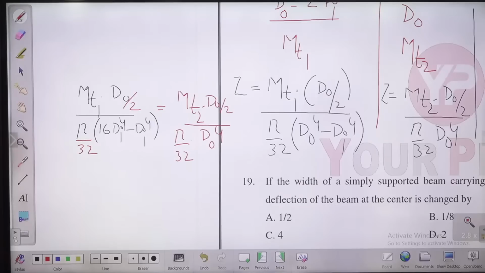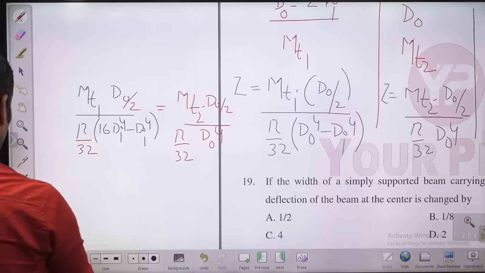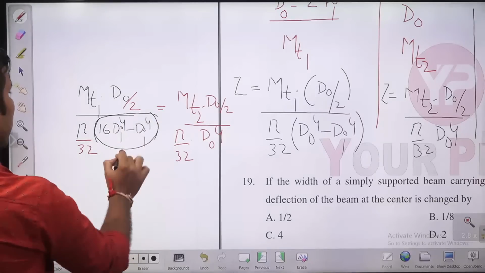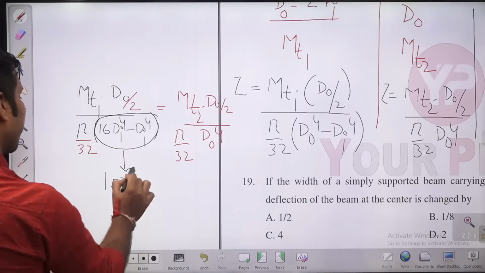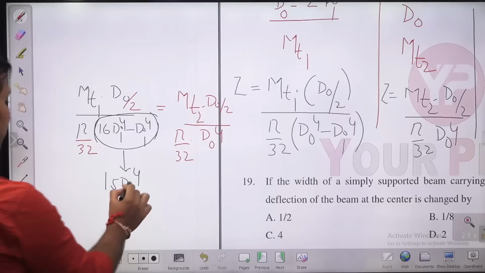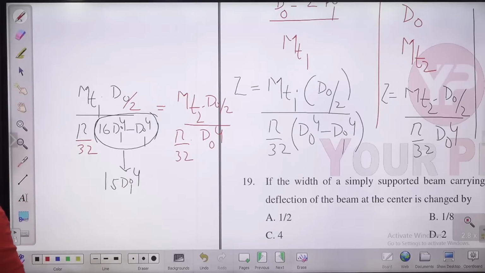Okay, now try to find out, guys, because di you can also replace by do by 2. So replace the whole thing, this you can replace by 15 di to the power 4, or di is nothing but do by 4. Okay, do is nothing but do by 4. So guys, solving this you will get the ratio.